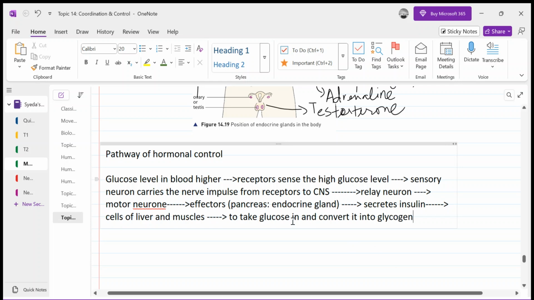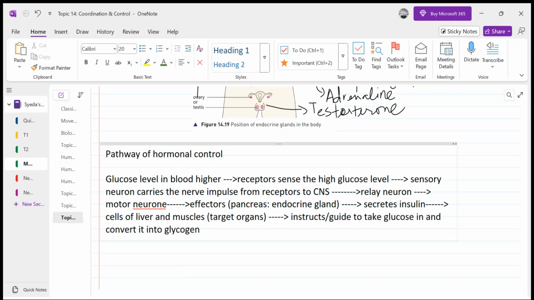So actually the task of taking in glucose is done by liver cells and muscle cells, but the messenger who is delivering the message to lower the glucose is insulin, the hormone which was released by a gland, and it goes to its target cells. The cells of the liver and muscles are its target organs, where it instructs and guides them to take glucose in and convert it into glycogen, right?